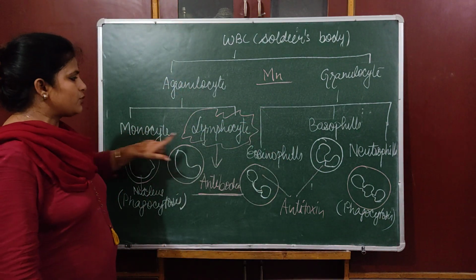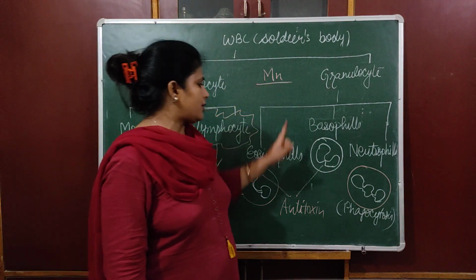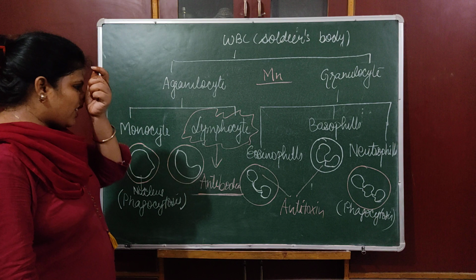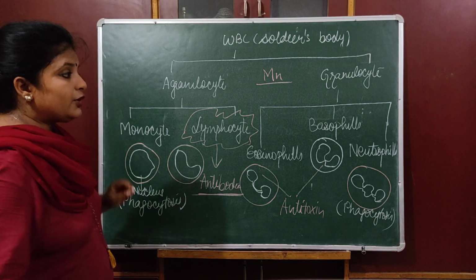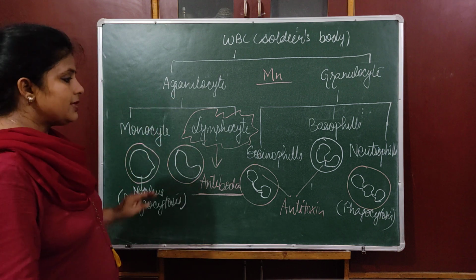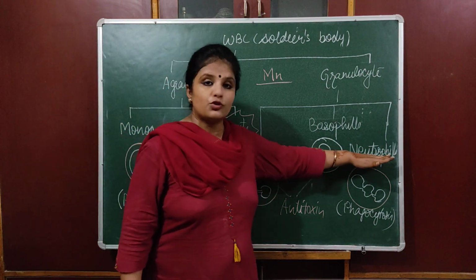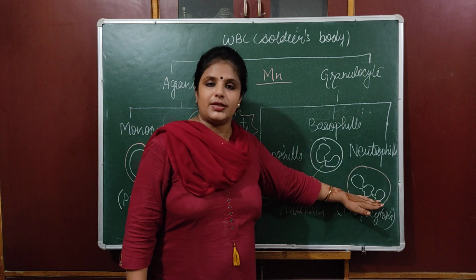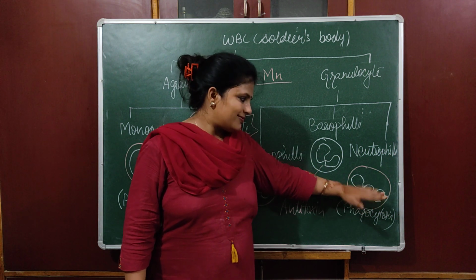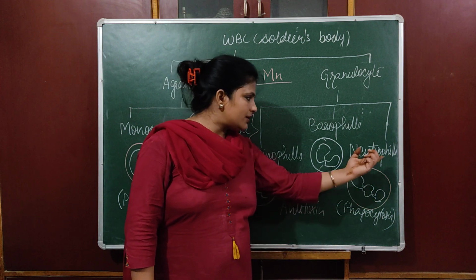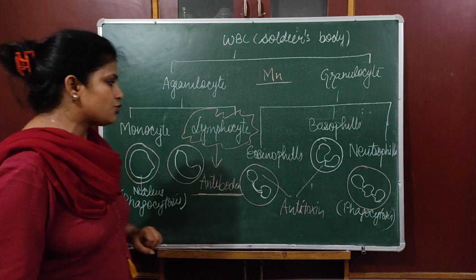Agranulocytes are of 2 types, monocyte and lymphocyte. Granulocytes are of 3 types, eosinophils, basophils and neutrophils. One more thing you can remember, that neutrophils are maximum in number. Out of these 5, which do we have the most of? Neutrophils. And now easy to learn, which has the most lobes in the nucleus? Neutrophils. Number of lobes maximum, number of count maximum in neutrophils.